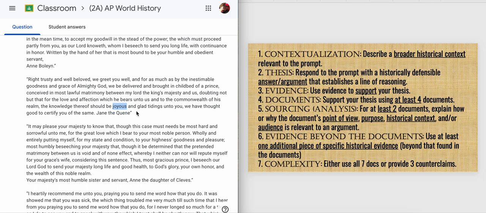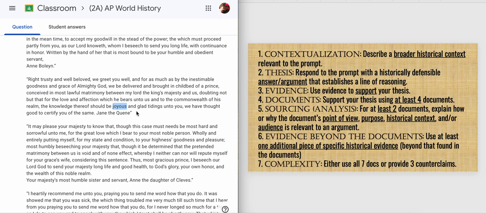There are 2 ways to get complexity. Either you use all of the documents for evidence instead of just 4, or you could provide 3 counterclaims. A counterclaim is what you put at the end of each of the 3 evidence paragraphs, where you say, however, and then explain the alternate viewpoint.